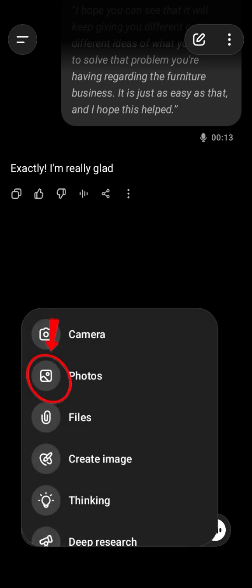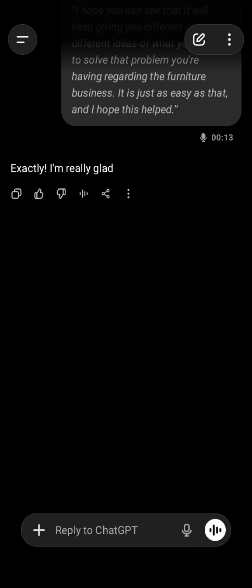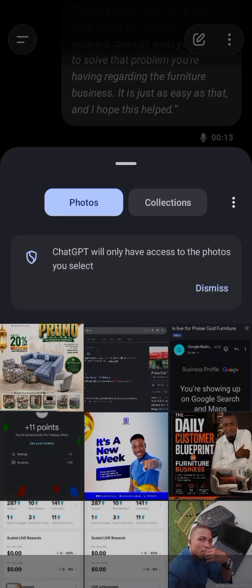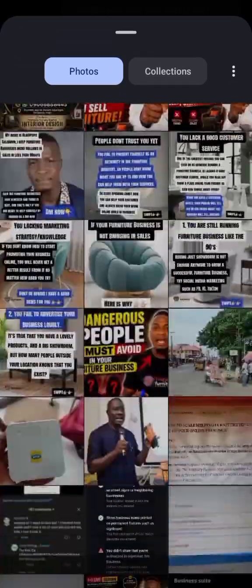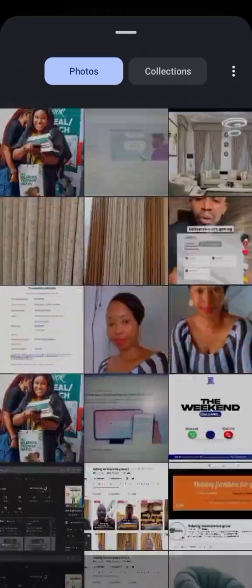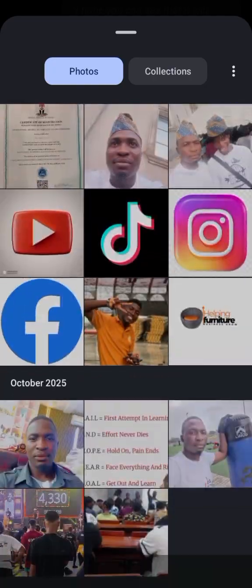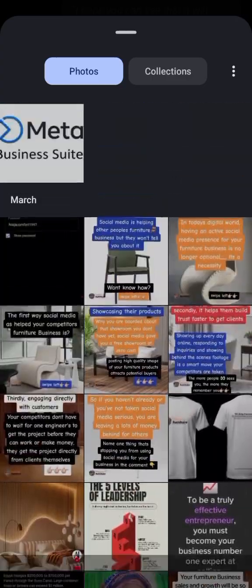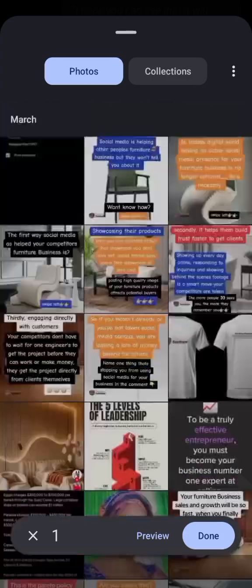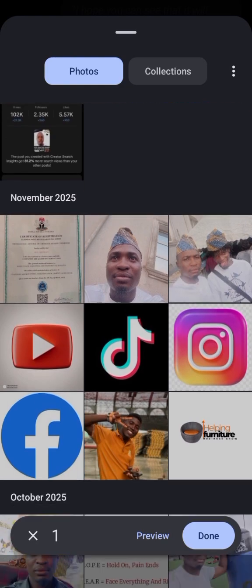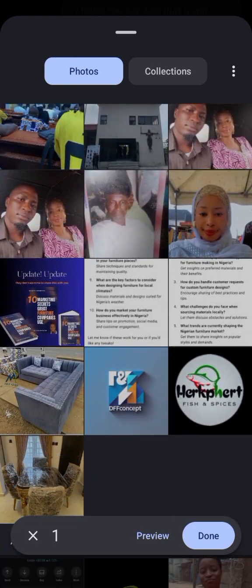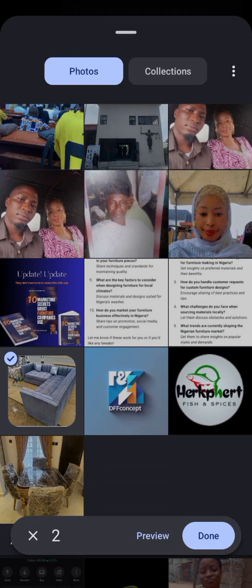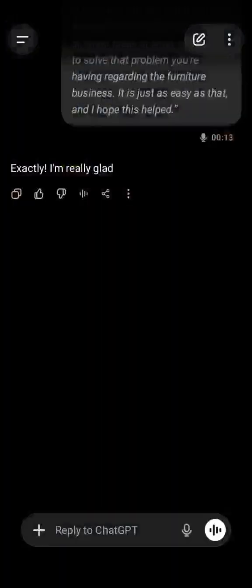and click on this plus sign. Click on photos. Now you want to go to where that picture is, that picture of that chair you want to redesign. You understand that you want artificial intelligence to redesign. Let's use two pictures so that you're going to see what I am trying to say. Let's take this as the first one and this as the second one. As you can see it now, you're going to click on done.